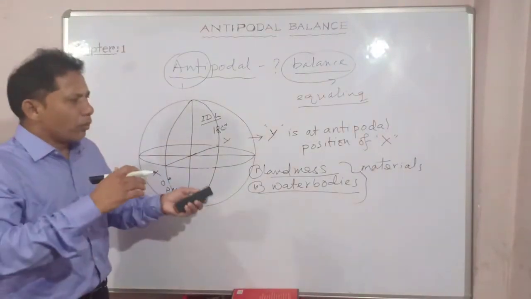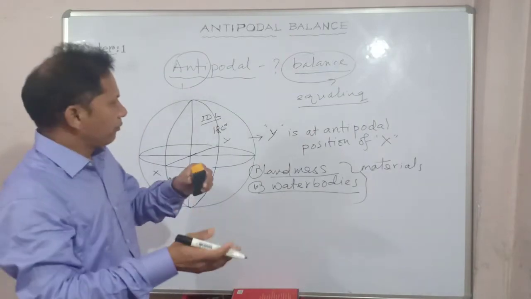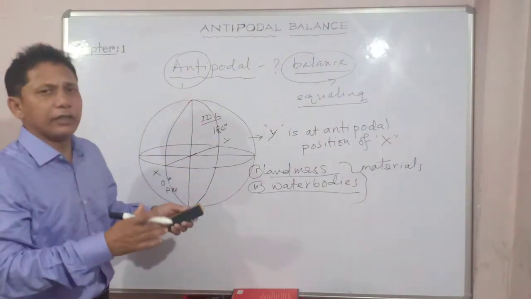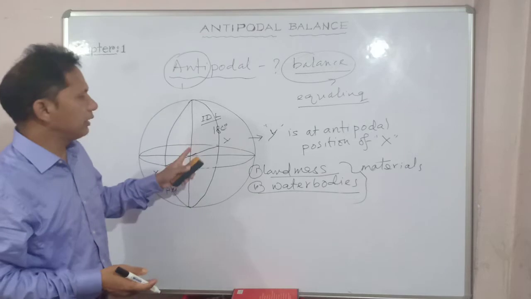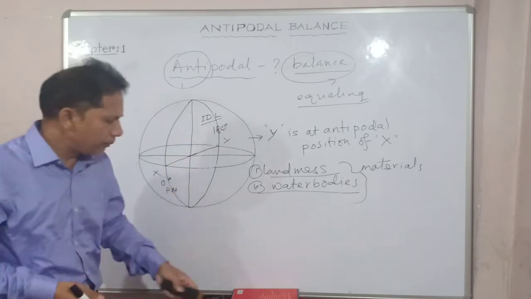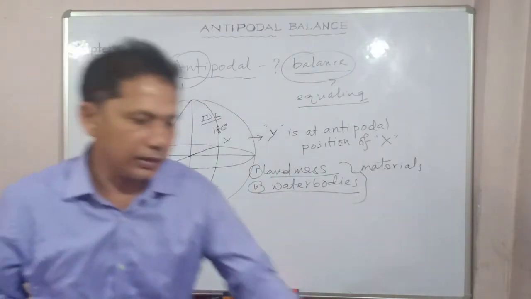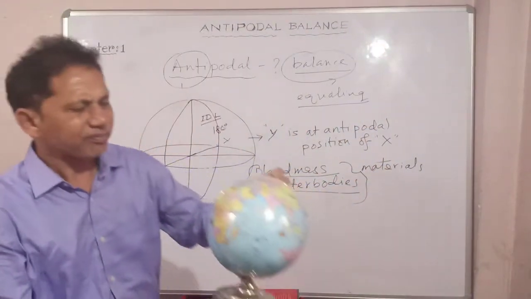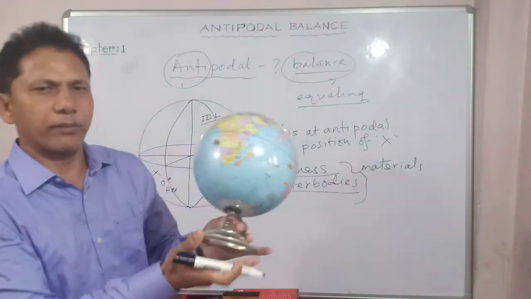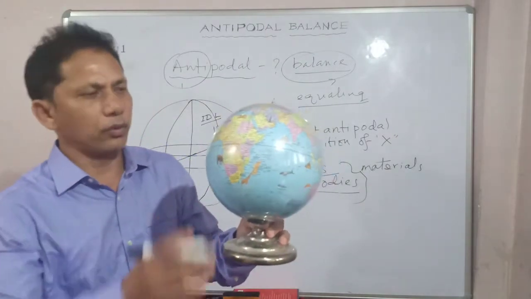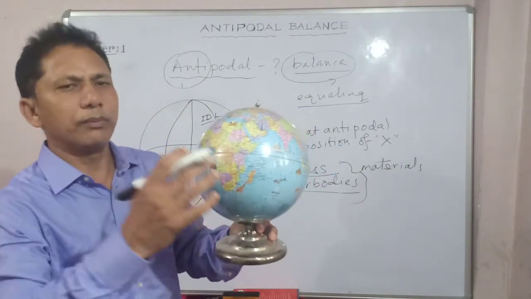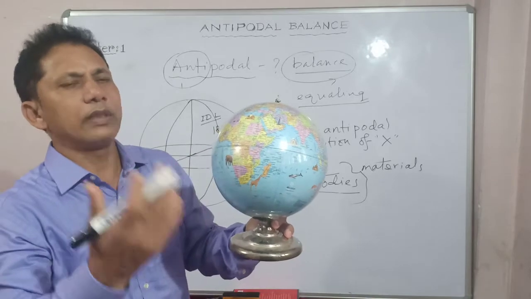Now, I think some more, diagrammatically, if I present it, it will be clear to you, right? So this diagram, I hope you have understood. Now, with the help of a globe, I'll try to make you clear about this fact. Okay, see, I have one small globe for you. Now, if you can look at it properly, I'll show you some more evidence and proof of what is antipode.